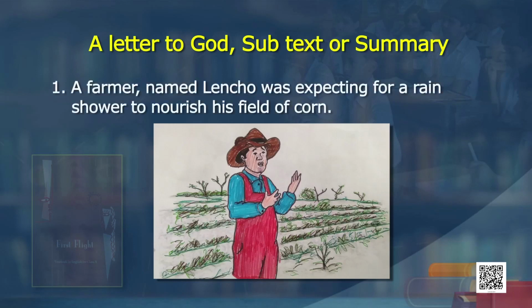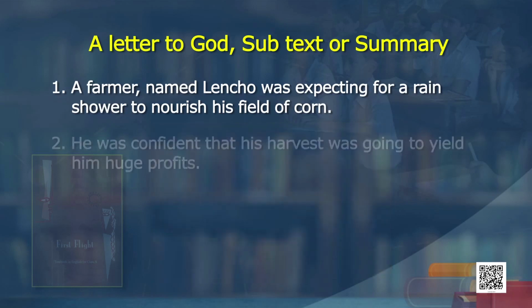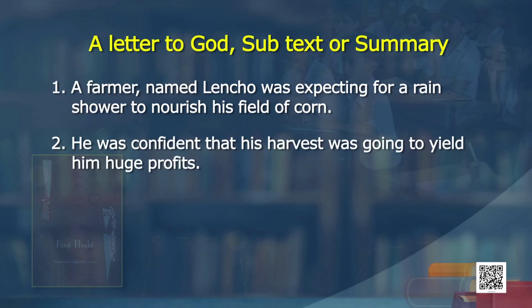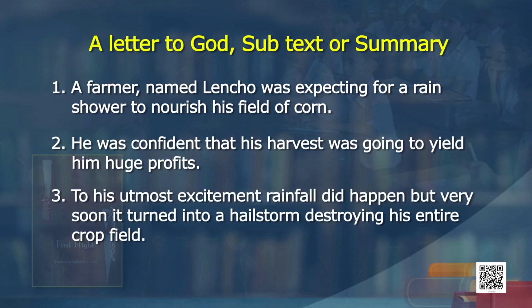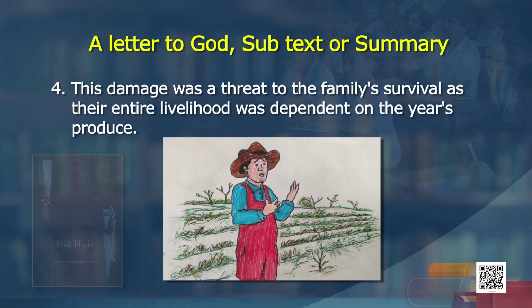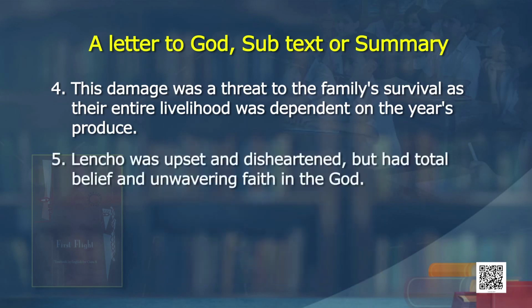A farmer named Lencho was expecting a rain shower to make his field of corn flourish. He was confident that his harvest was going to yield him huge profits. To his utmost excitement, rainfall did happen, but very soon it turned into a hailstorm, destroying his entire crop field. This damage was a threat to the family's survival, as the entire livelihood was dependent on the year's produce. Lencho was upset and disheartened, but had total belief and unwavering faith in God.